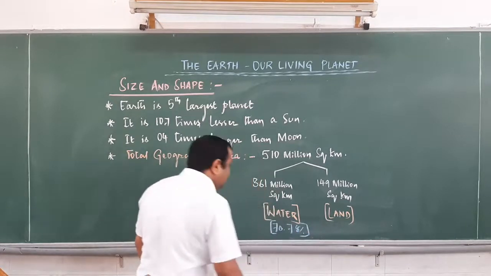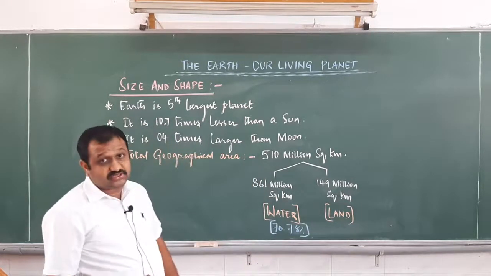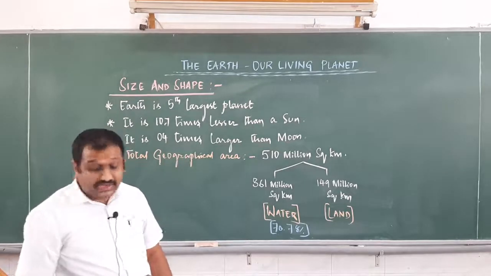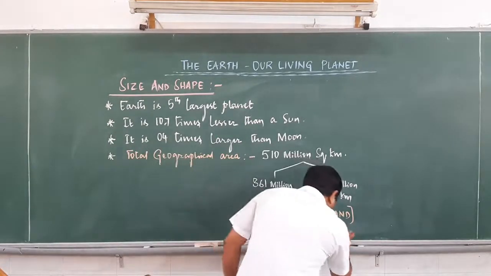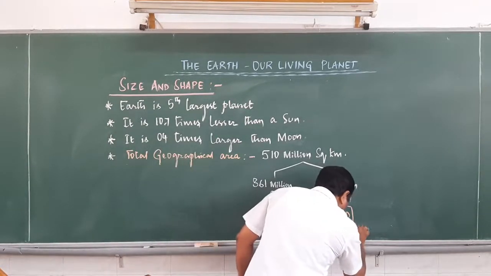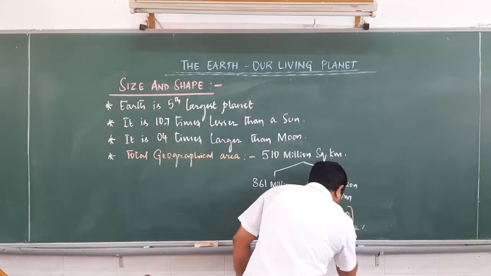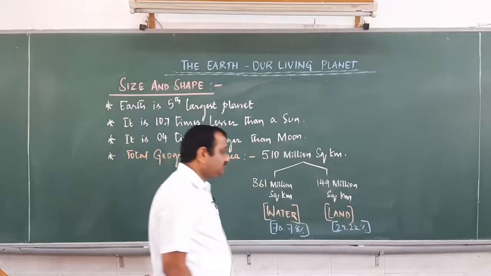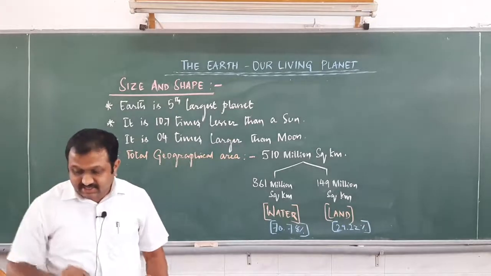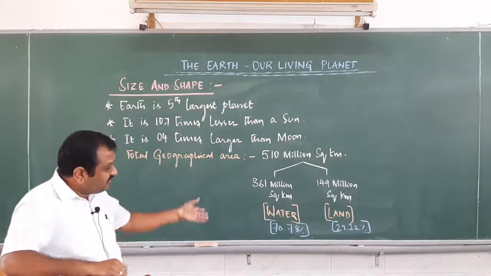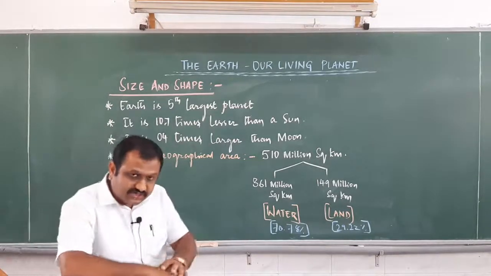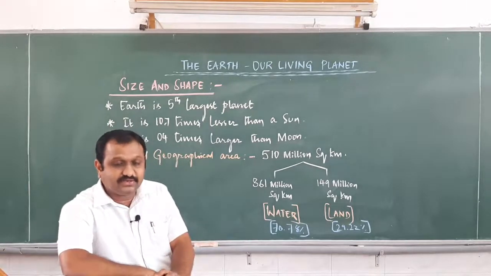70.78% contains water, and the rest, 29.22%, contains land. To round up, we say 71% water and 29% land.